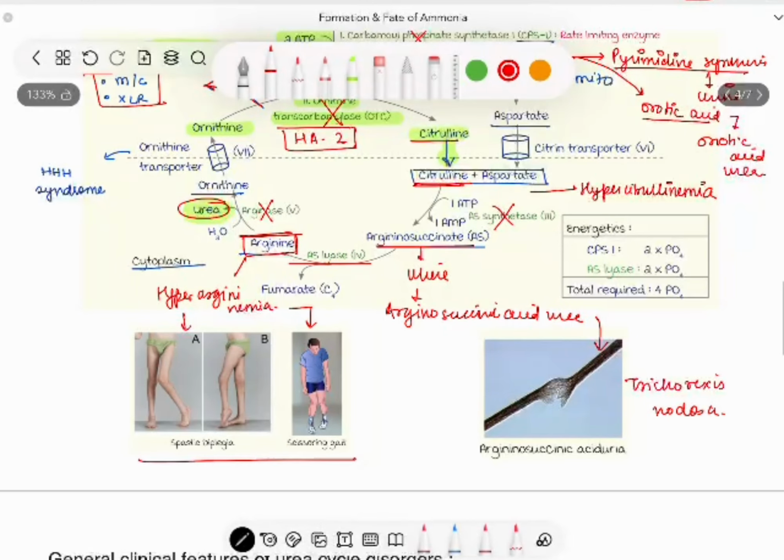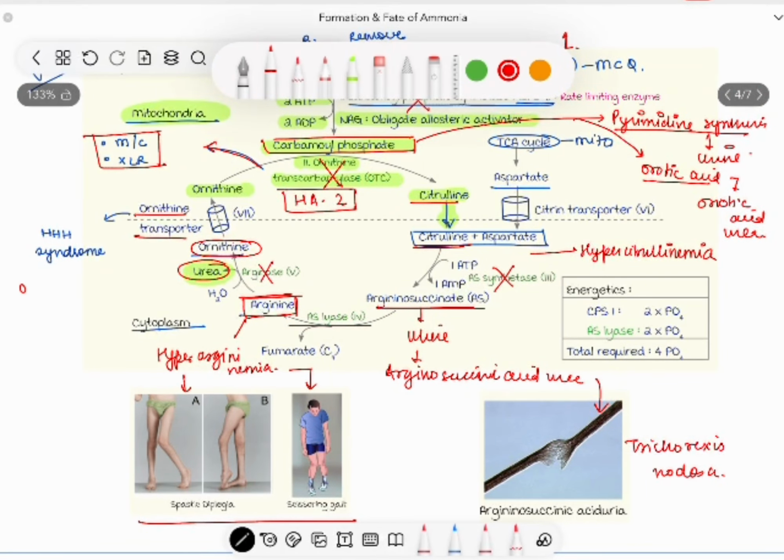Next, if there is the defect of ornithine transporter, ornithine will not be transported from cytoplasm to mitochondria. Hence, ornithine cannot be consumed. Ornithine consumption is decreased or absent. So, ornithine will be accumulated, resulting in the first H called hyperornithinemia.